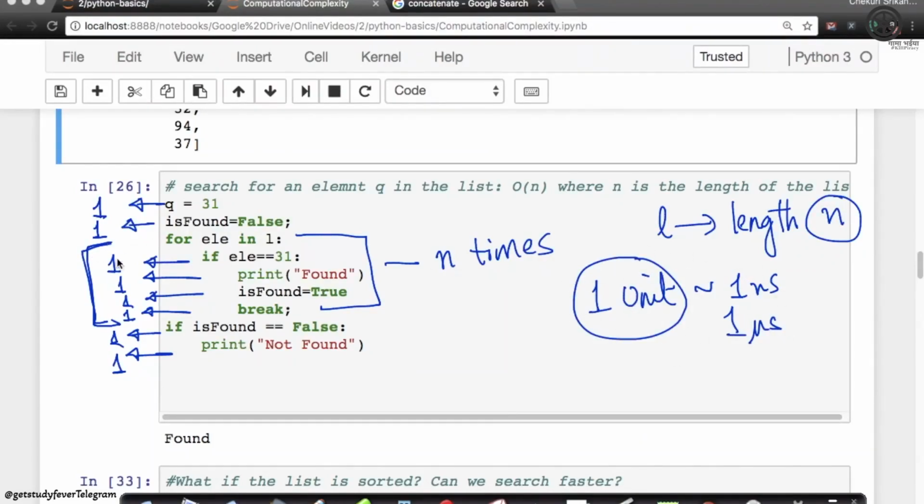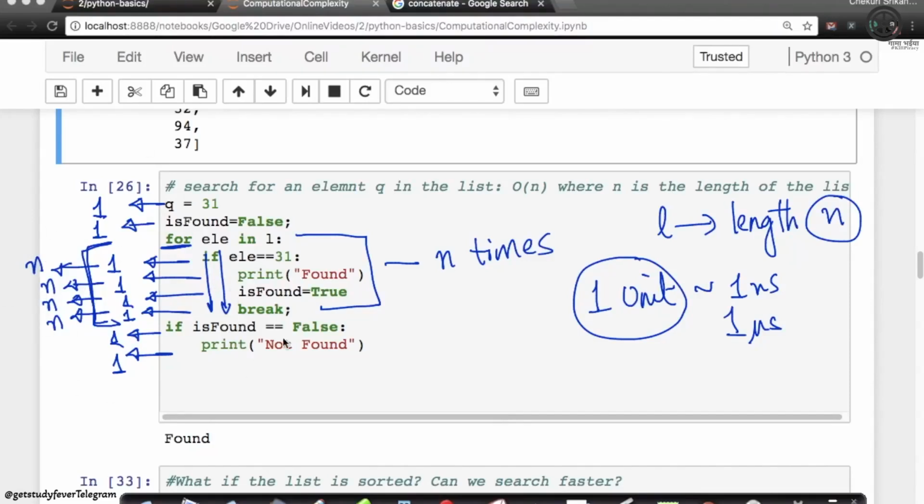Look at it this way: this is a for loop, which means first it will check with the first element, run through all these steps, and then it will go up, change to the next element, again run through all the steps, and it will repeat this n times, right? So this line, since it's repeated n times, consumes totally n units of time. This also consumes n units of time. This also consumes n units of time. This also consumes n units of time.